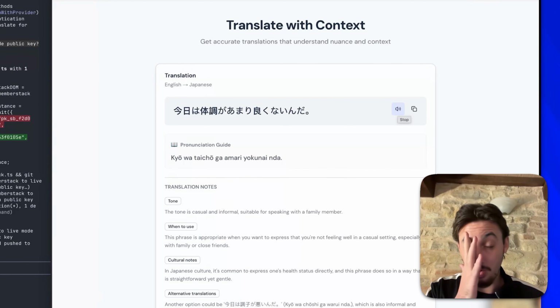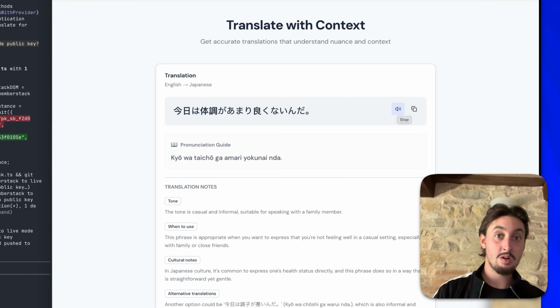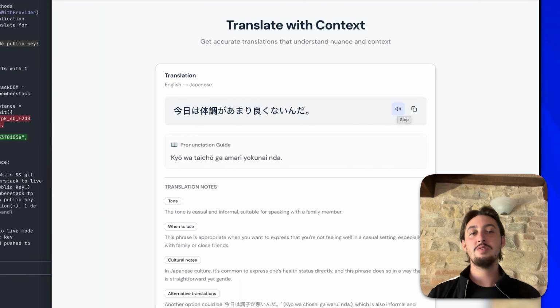I think in the next episode, what I'm going to do is make the homepage way better. And then I am also going to work on some programmatic SEO. So what I'm thinking for some marketing for this is basically I can have a bunch of language pair pages, like translate from Swahili to Serbian, translate from German to Japanese, translate from all of these different things. I'm going to make some nice looking pages, use AI to build out the content, and I think that's actually going to get us some customers. I don't know. We'll see.